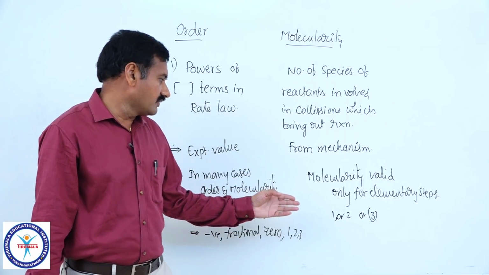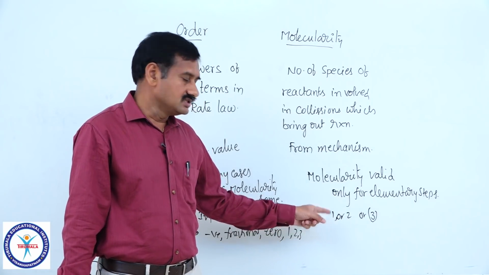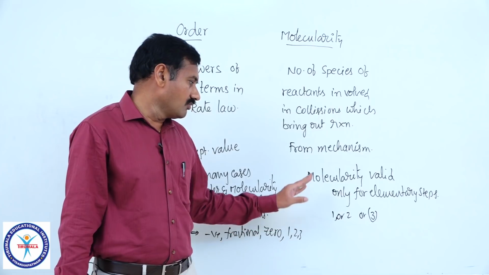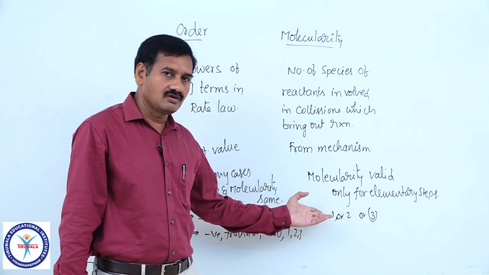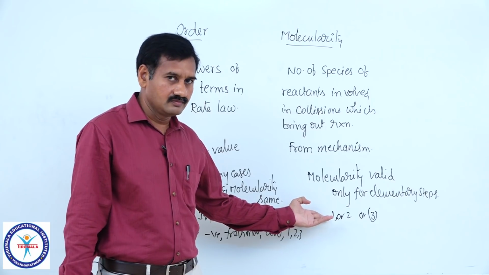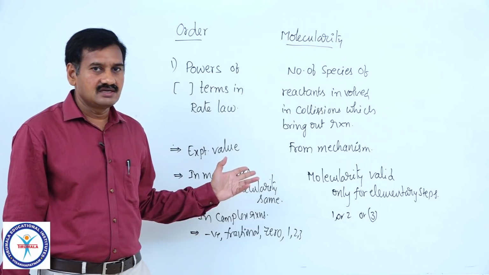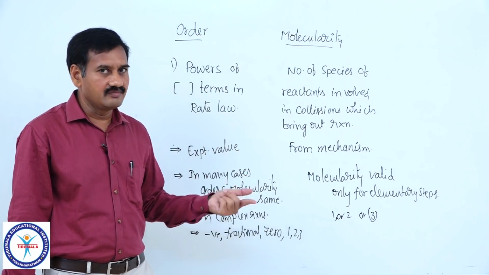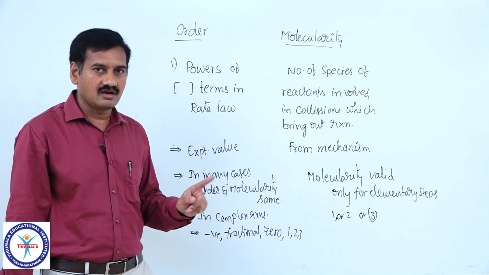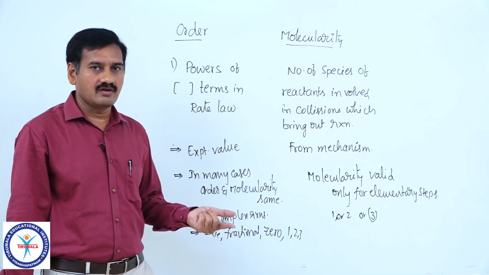But molecularity of the reaction may be 1 or 2 or rarely 3. 0 molecularity is not possible, molecularity beyond 3 is not possible, negative and fractional values of molecularity are not at all possible. As far as an elementary reaction is concerned, in many cases order of reaction and molecularity may be the same, but in some cases they are not the same. Molecularity will be different from order of reaction.